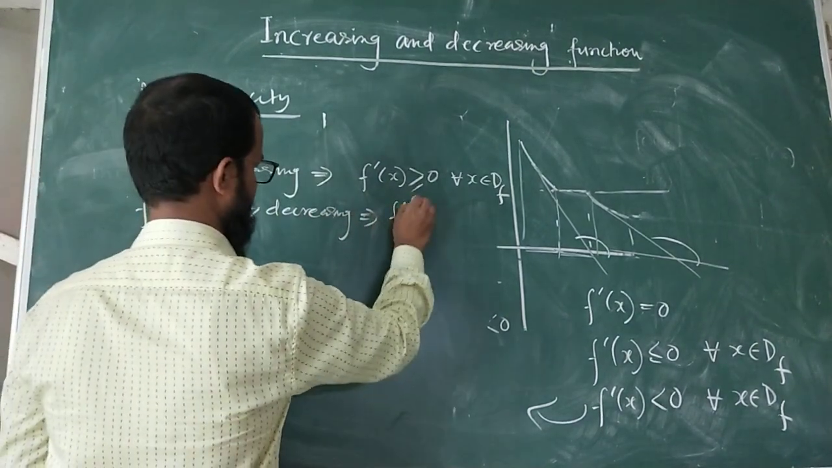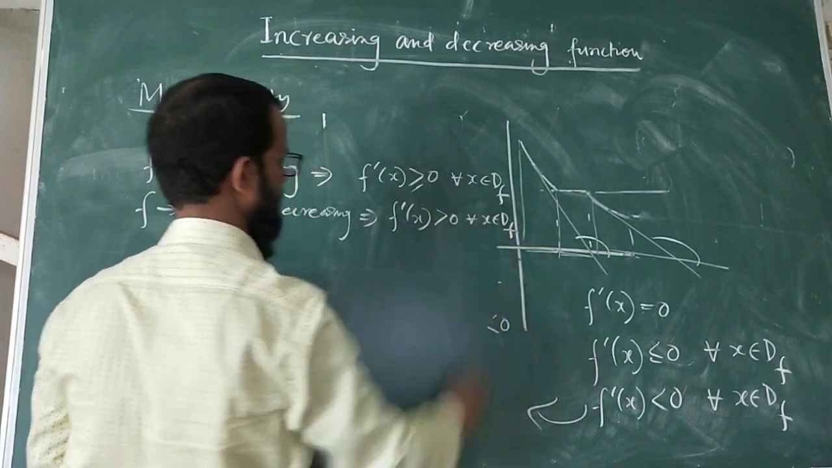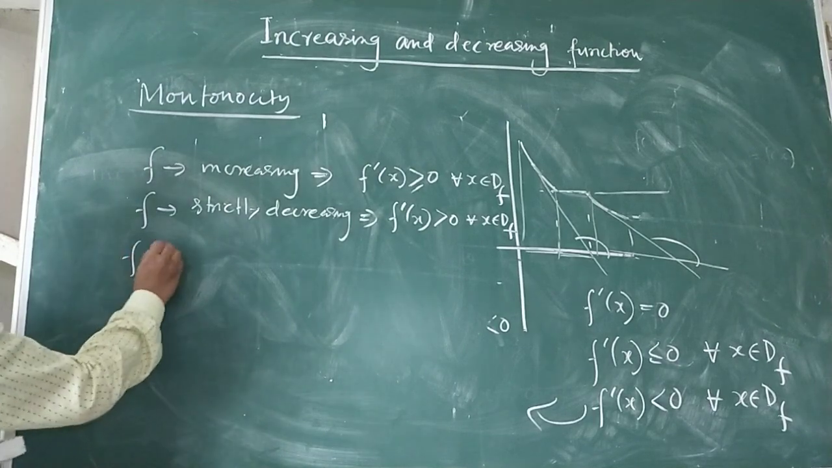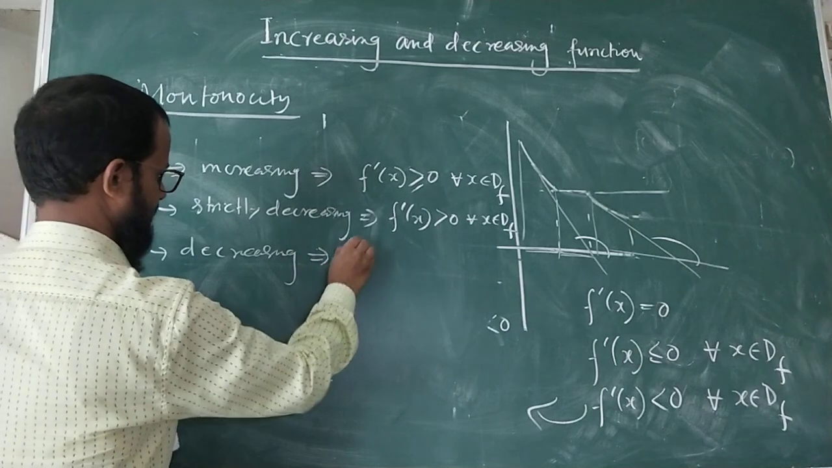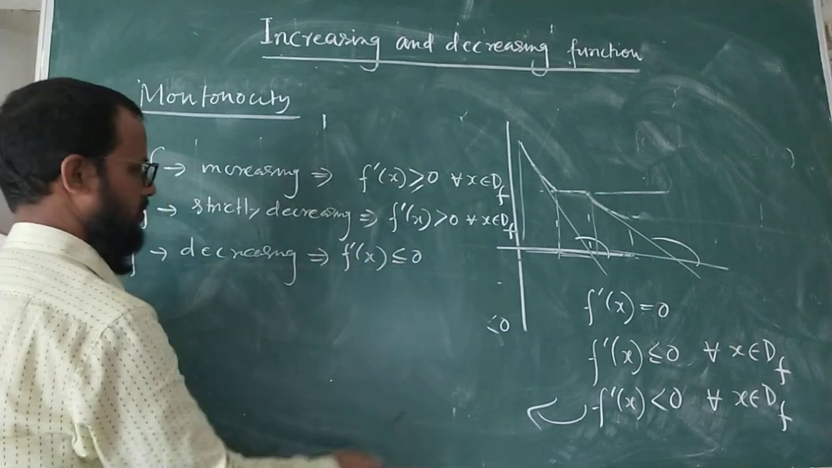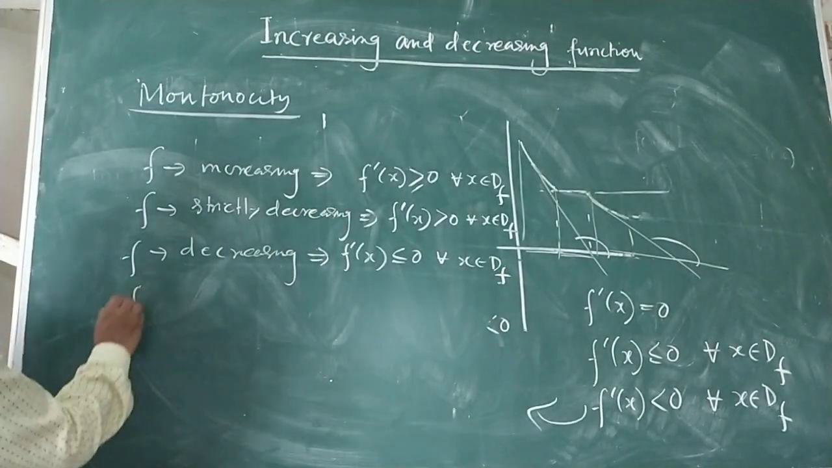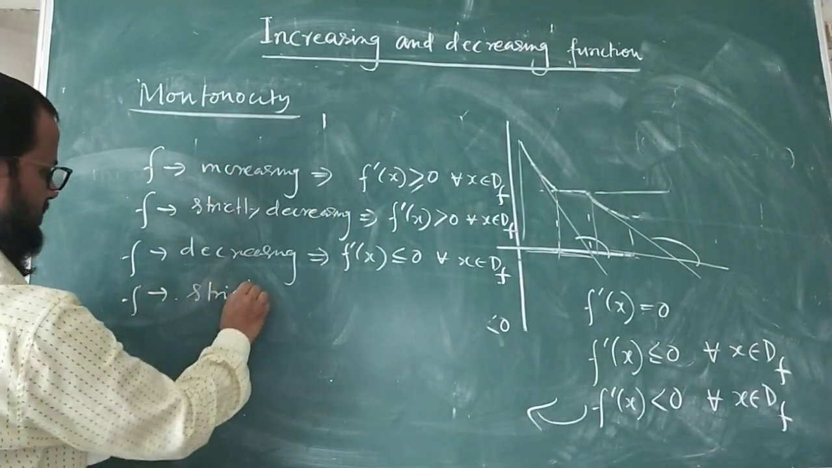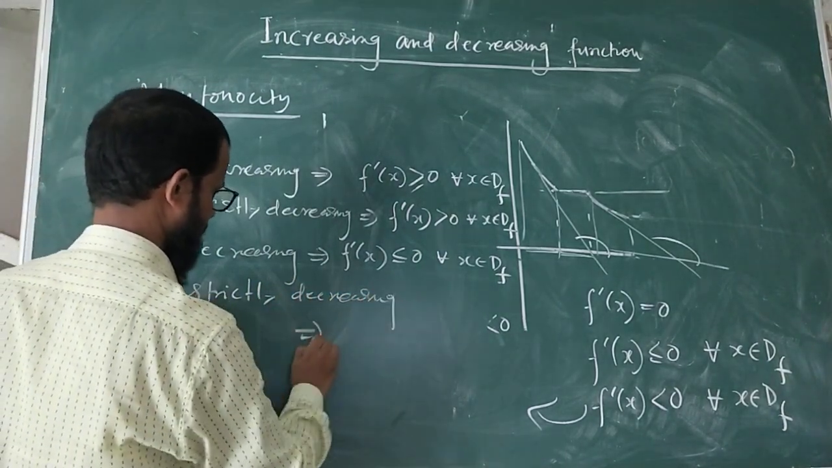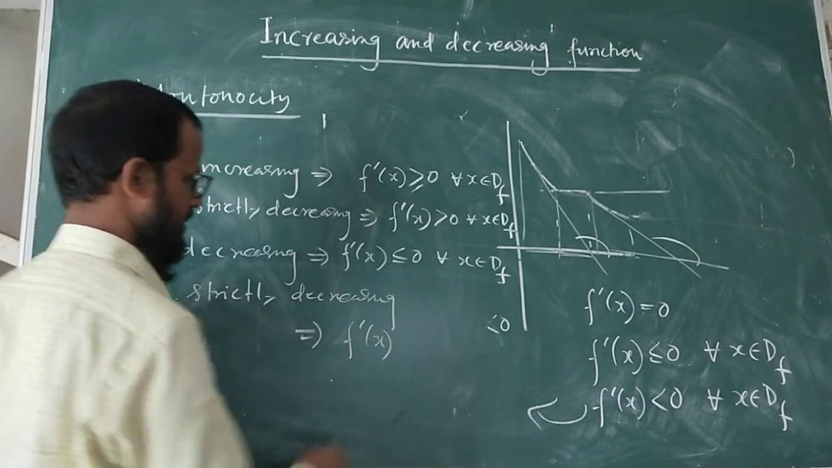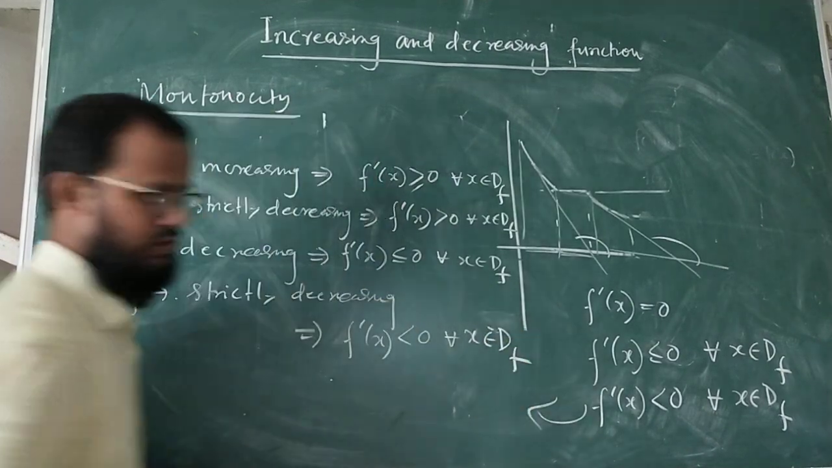implies f dash x is strictly greater than 0 for all x belongs to the domain of the function, and if f is decreasing means f dash x is less than or equal to 0 for all x belongs to the domain of the function, and if f is strictly decreasing, then what? f dash x is strictly less than 0 for all x belongs to the domain of the function.